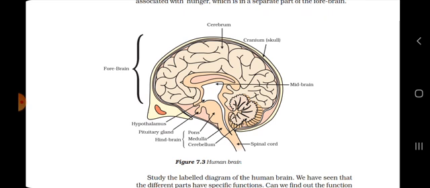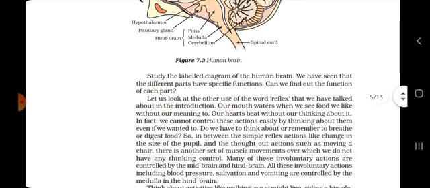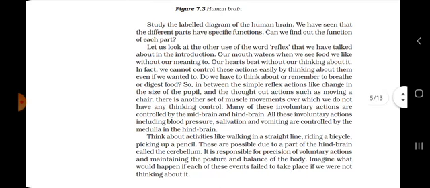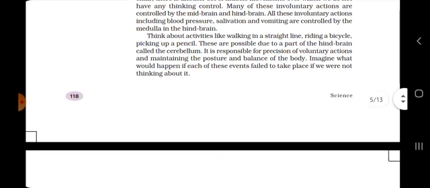We know that the human brain is protected by the cranium, also known as the skull. The forebrain and the hindbrain are connected by the spinal cord, which is responsible for the interpretation of messages between them. Okay students, I hope you are clear with this.